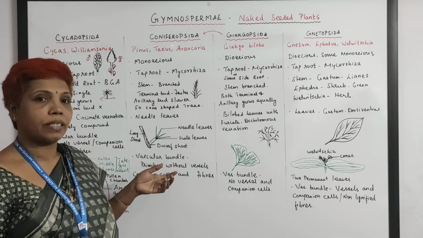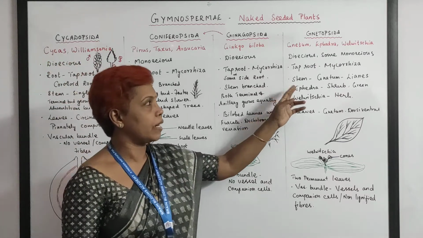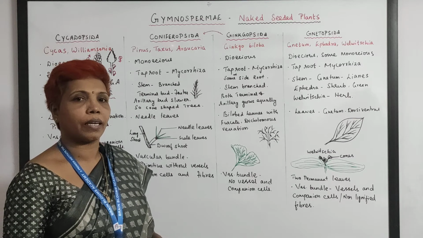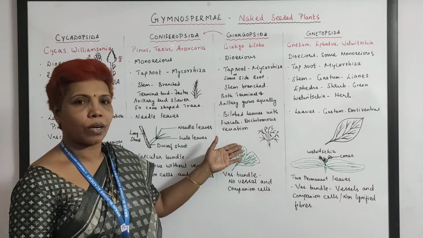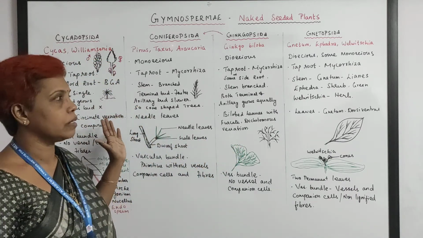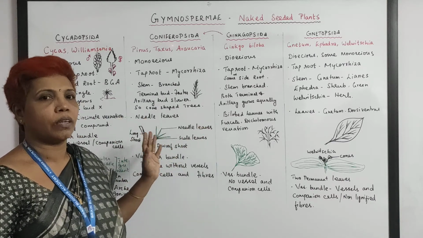Then resin and gum are extracted from this group, and from Ephedra they take ephedrine, a very good alkaloid for asthma and bronchitis treatment. And this is a very good ornamental tree. Cycas is an ornamental tree too. So economically this group is very useful.